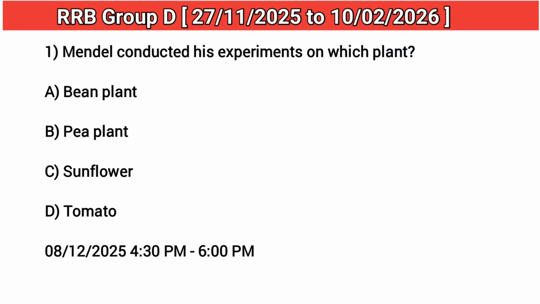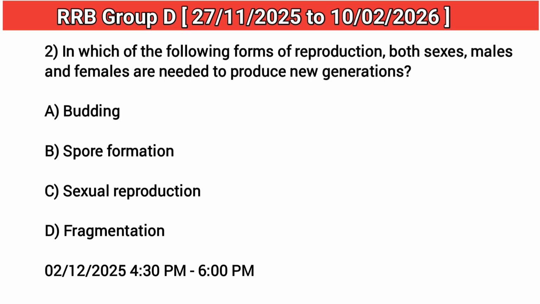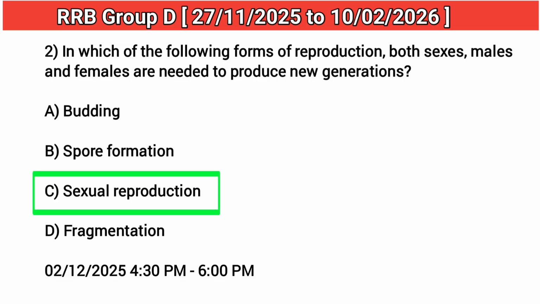1. Mendel conducted his experiments on which plant? Answer: B. Pea plant. 2. In which of the following forms of reproduction, both sexes, males and females, are needed to produce new generations? Answer: C. Sexual reproduction.